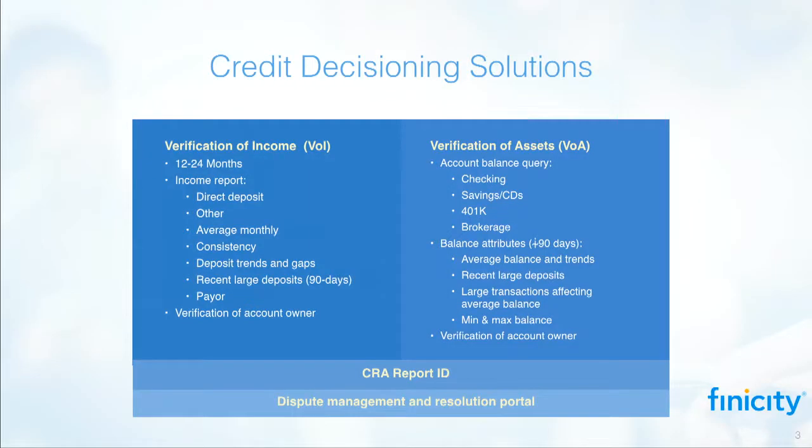So our income verification product, our asset verification product, a couple of quick details. So we go with our integrations, we go back and get as much data as the bank will give us, typically 12 to 24 months of transaction data. We then, in the income report, extract income streams from that data, and we provide a report. We're going to give you an example of a report here in a second. And with VOA, you can see the details there if you've got more questions.